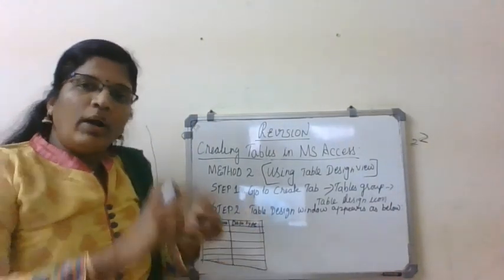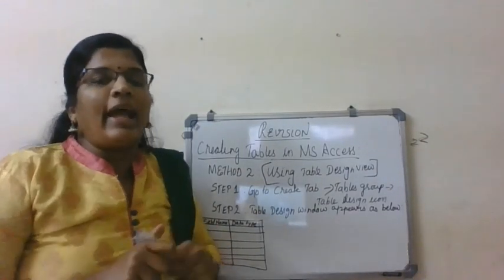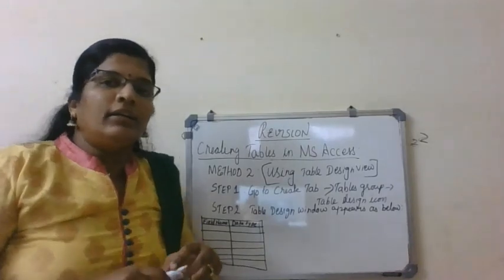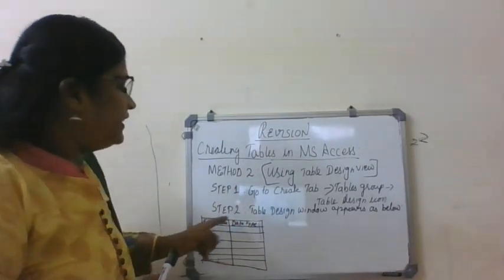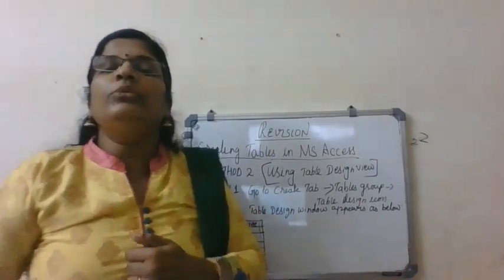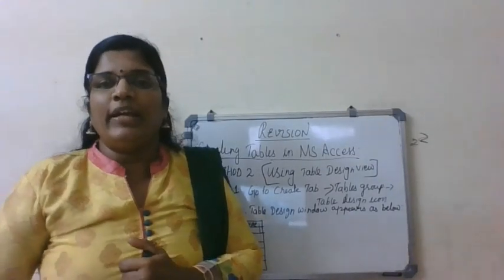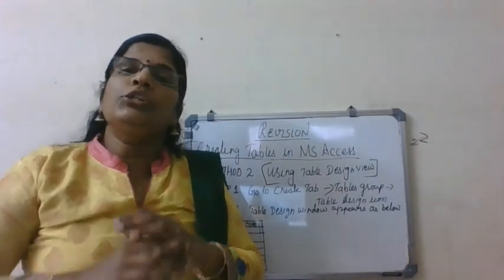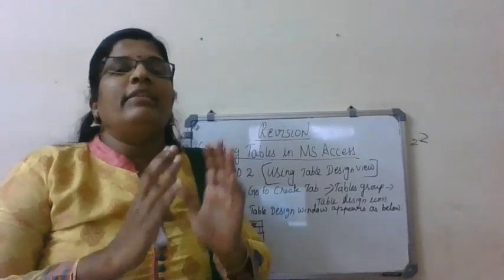I have drawn only that particular table design window, not the entire Access window. So what appears? Field name and data type. Design view means you have to design your table as you like. It won't directly show the rows and columns. Instead, first you have to design and then save it.